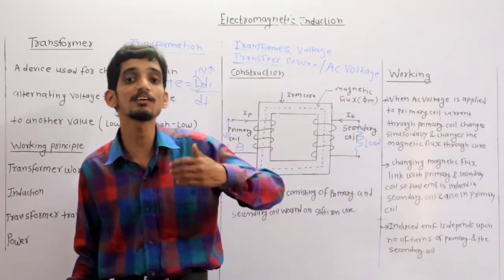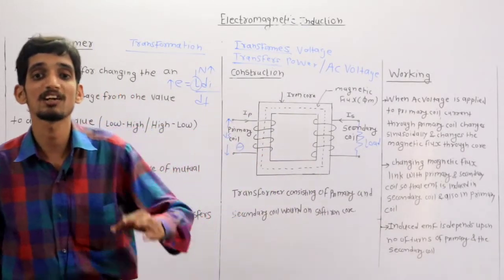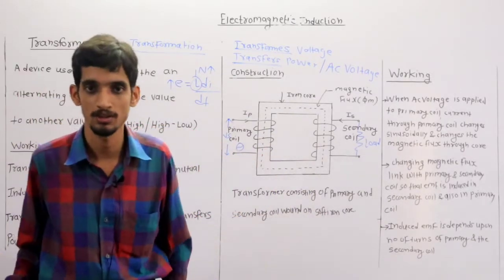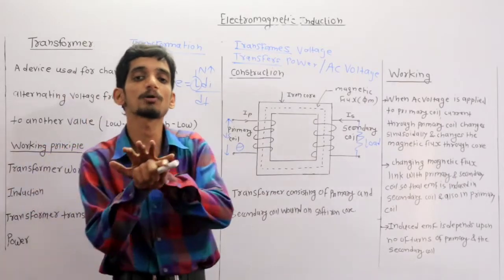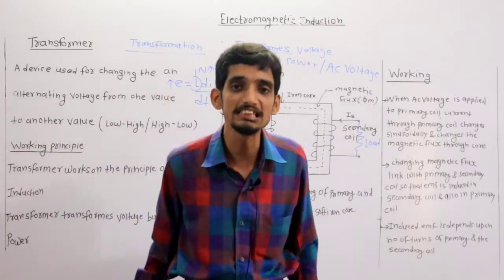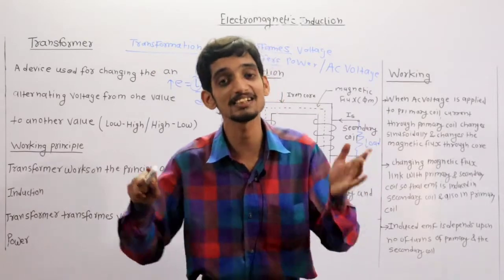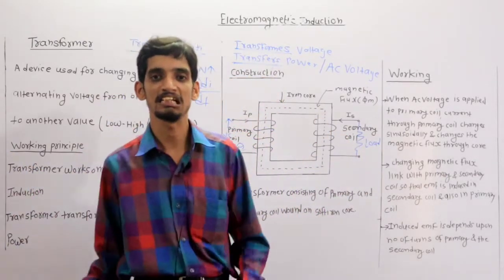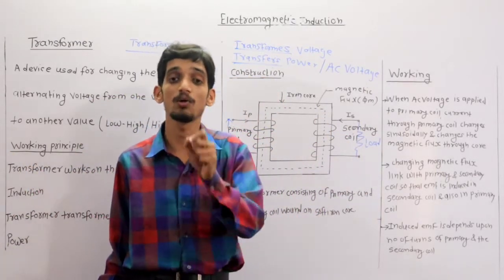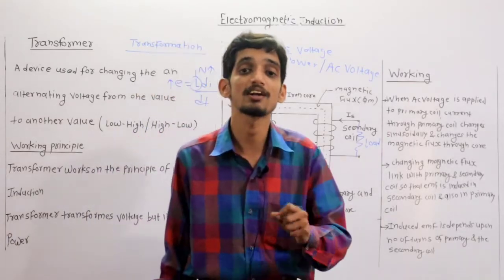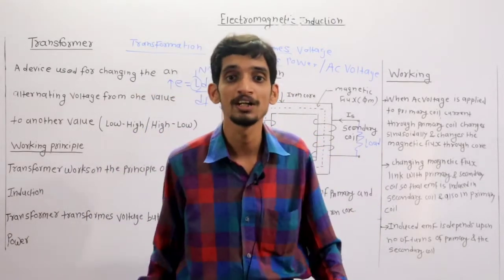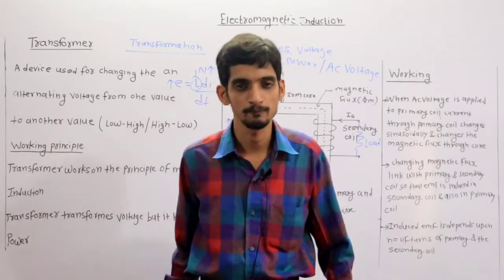So if you connect a transformer to DC voltage, the transformer will burn out. So that's why a transformer never operates on DC, because the flux is constant for DC as the current is constant. Clear? So this is the reason why transformers are never connected to a DC supply.